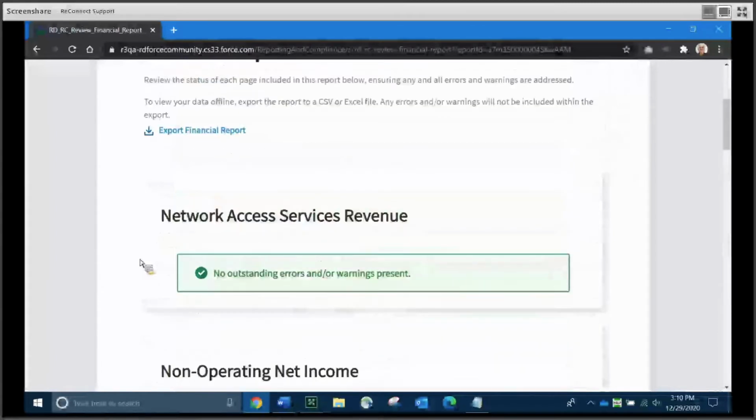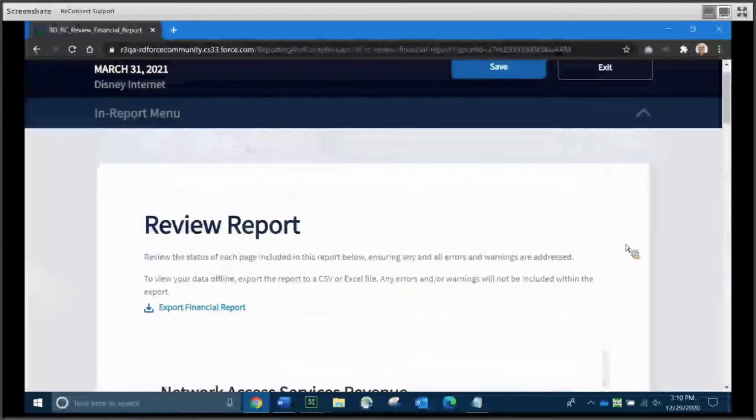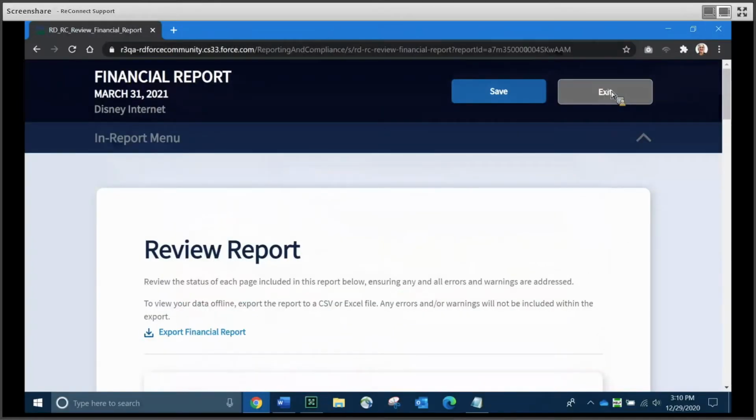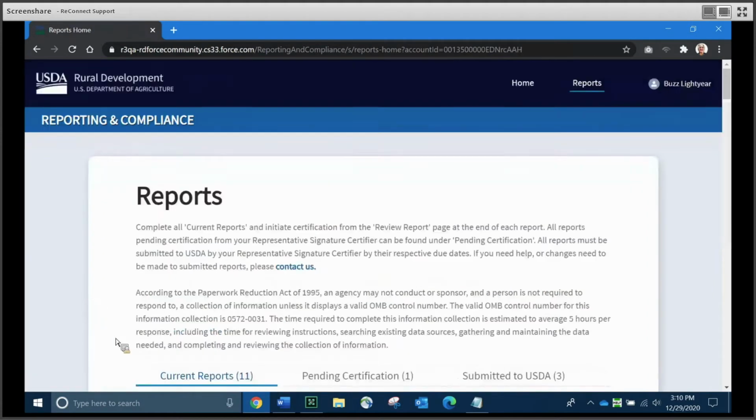So it's kind of a good place to go back and check to see if you've done everything and if you've cleared all of your errors and warnings. And that's really important because you cannot submit a statement with an error.